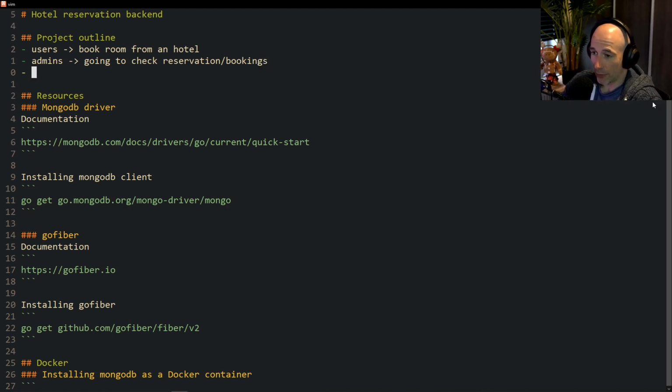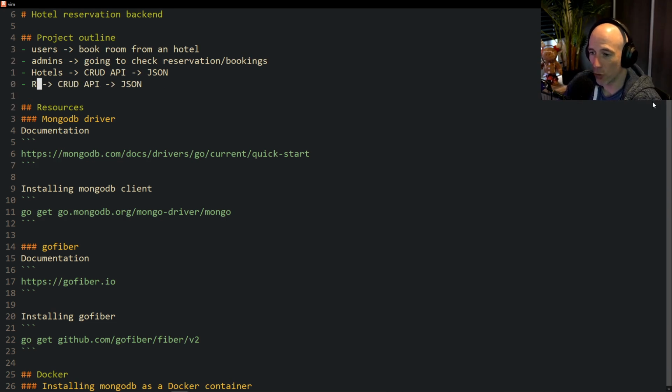If you want to book a room from a hotel, we're going to have some hotels, basically, and that's going to be some CRUD API, preferably JSON, of course. We're also going to need rooms, because hotels can have different rooms for different persons.